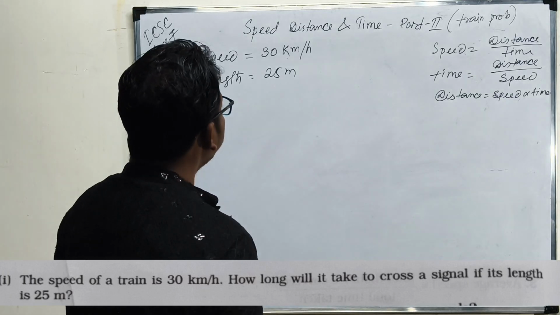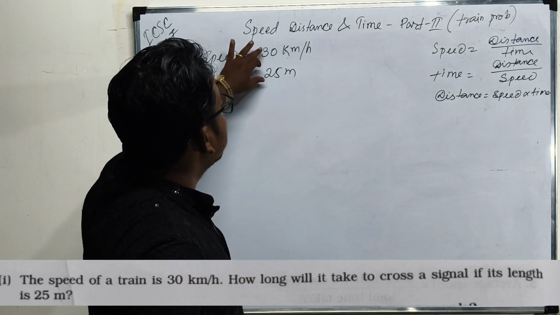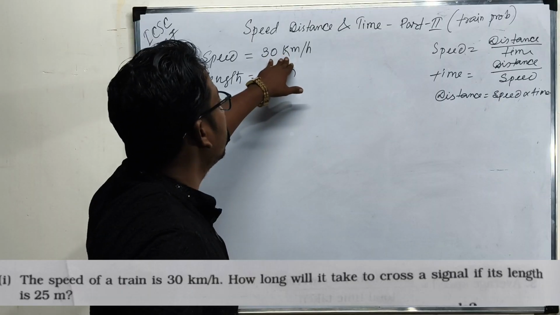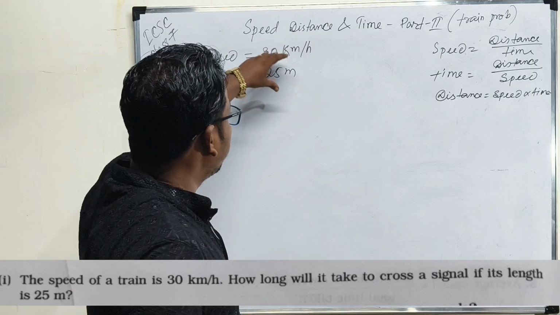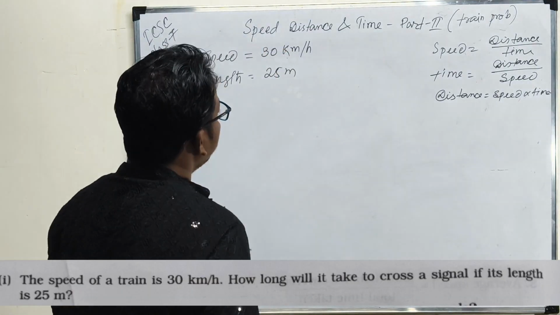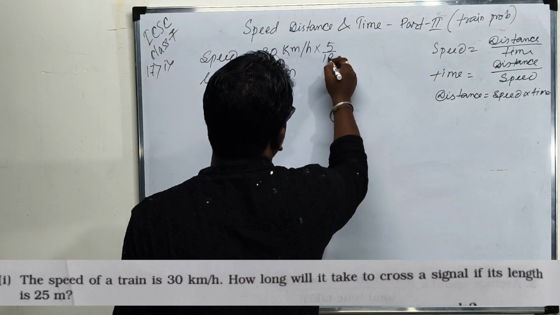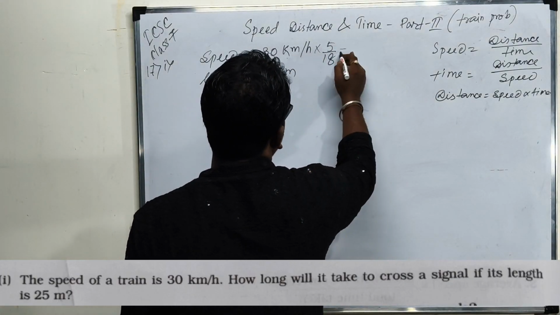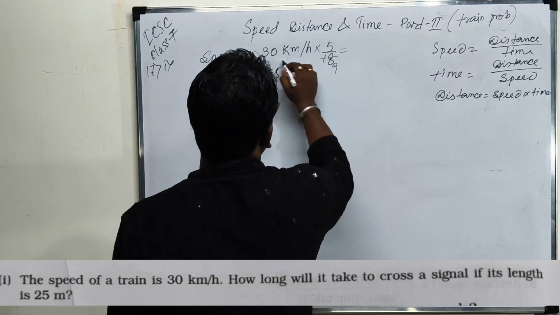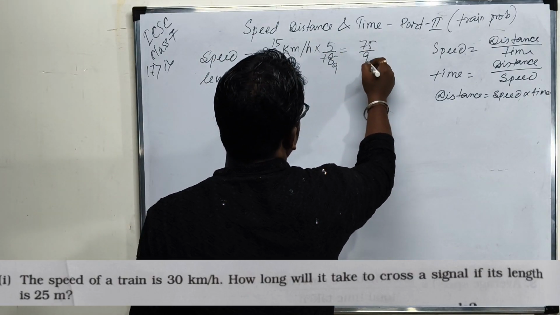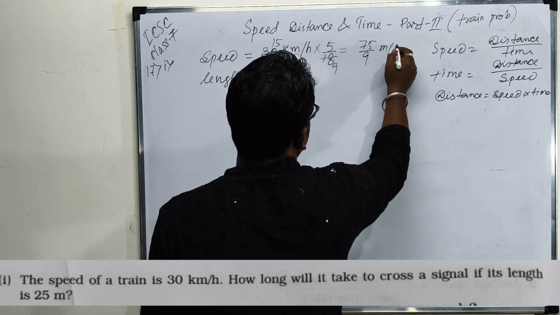Before we solve this problem, first we have to convert to the same unit. Here kilometer is given, here meter is given. So first convert it into meter per second. How do we convert it into meter per second? Simply multiply by 5 by 18, then kilometer per hour is converted to meter per second. That means 2 9s are 18, 2 15s are 30, that is 75 by 9 meter per second.